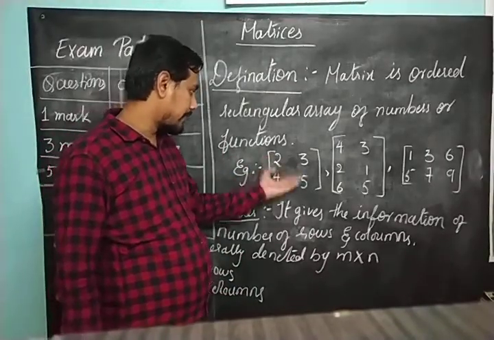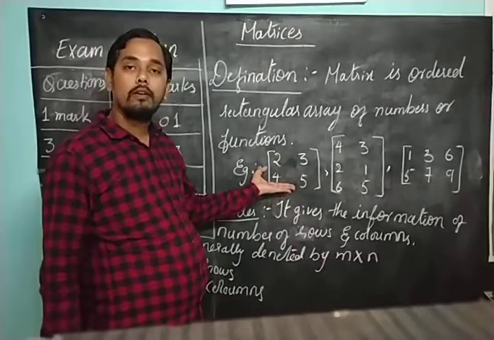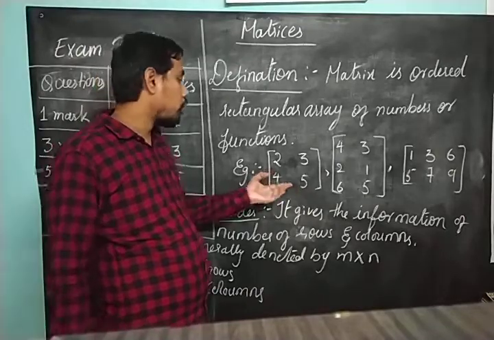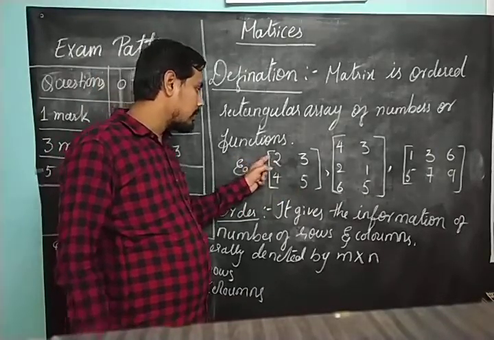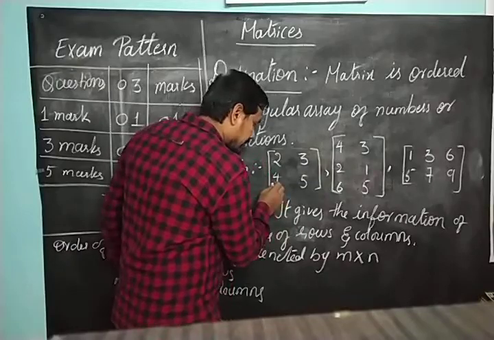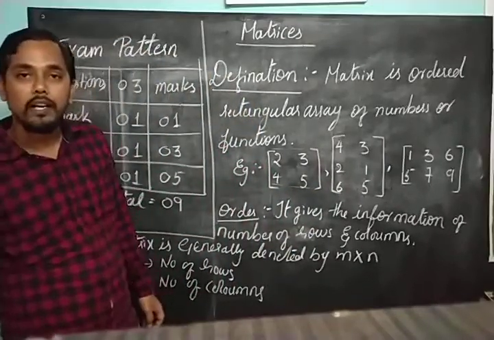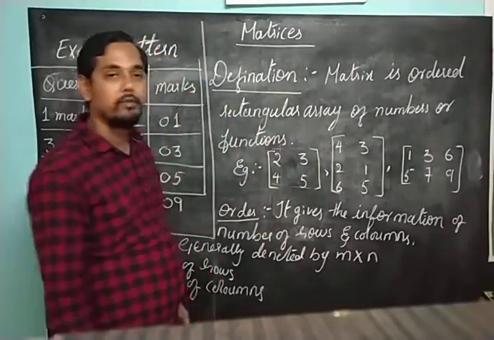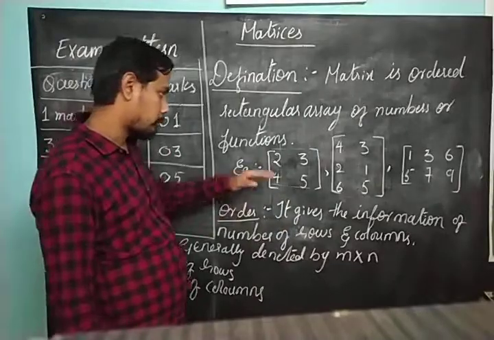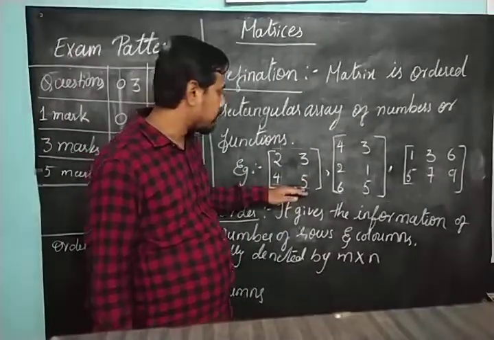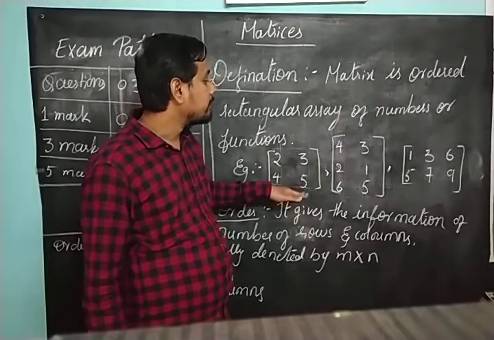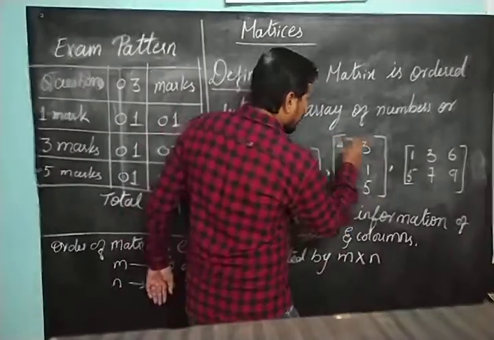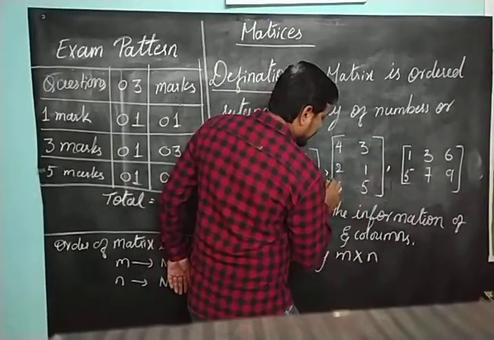The number of rows we have is 2. What are rows and columns? The horizontal line we call a row. The vertical line we call a column. So how many rows are there here? This is 1 row, this is another row. So we have 2 rows here. How many columns? This is 1 column, this is another column. So we have 2 columns. The number of rows is 2 and in the same way the number of columns is 2. Coming to this second example, here the number of rows is 1, 2, 3.